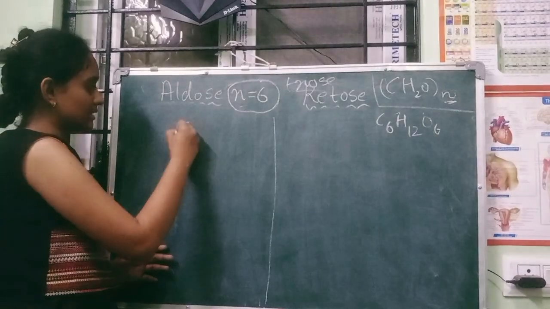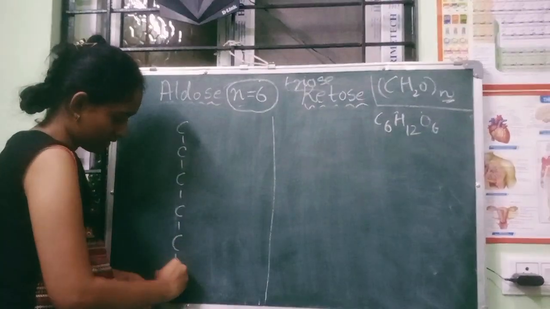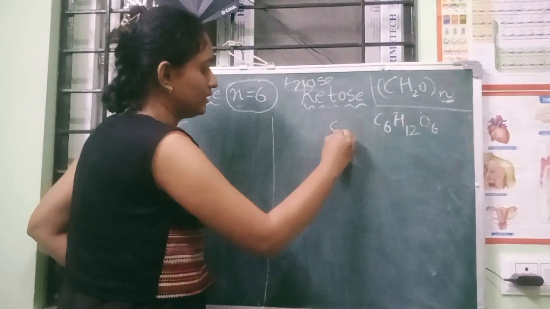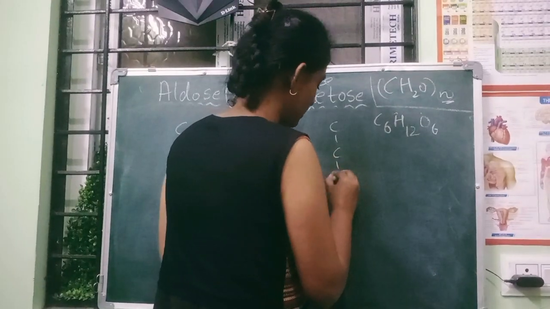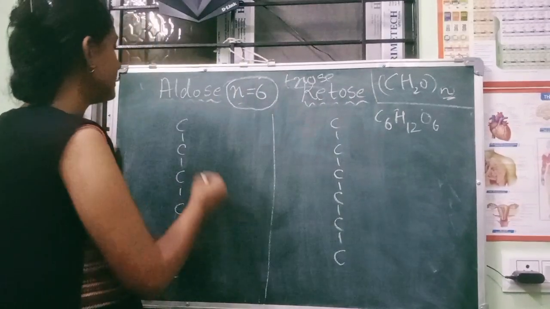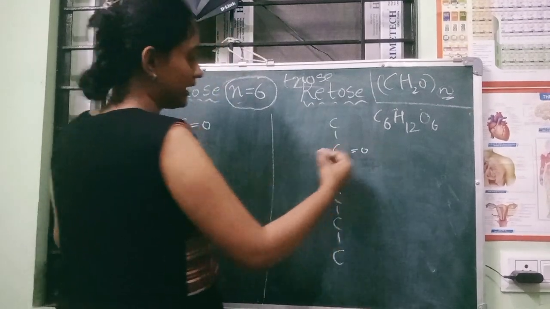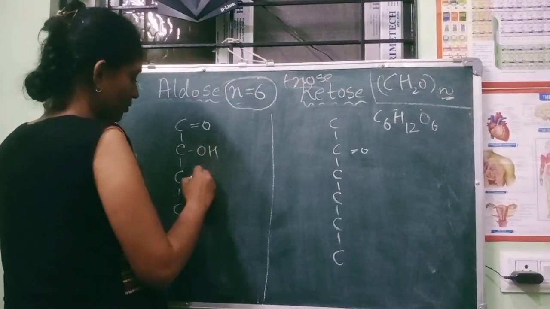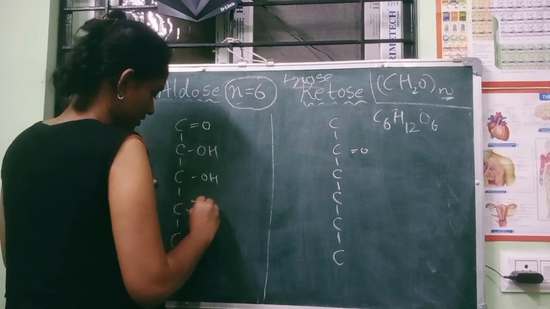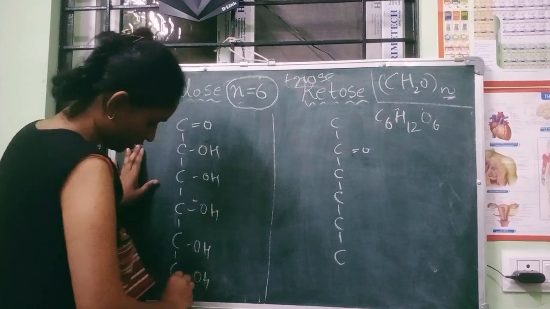Same, 6 carbons: 1, 2, 3, 4, 5, 6. Same here, the first carbon, second carbon, and the remaining are all OH, OH, OH, OH, OH. The down is H.